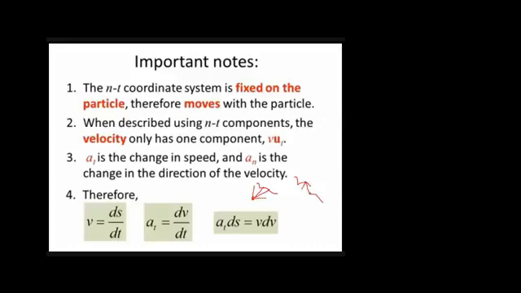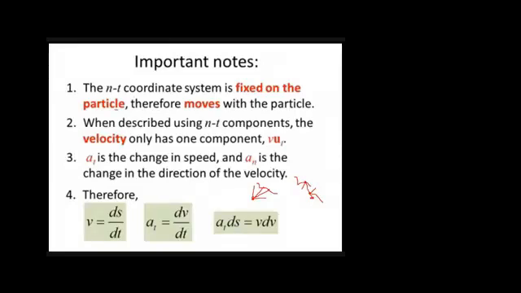So in this case, the origin is fixed on the particle, and when the particle moves, the origin also moves with it. Is it clear? So the n-t coordinate system is fixed on the particle, and therefore moves with the particle.